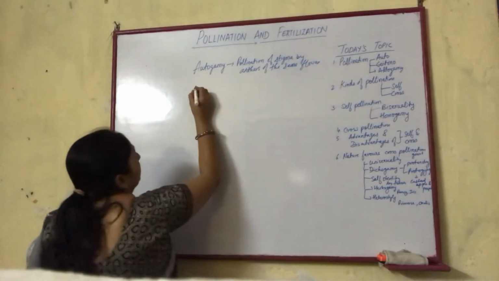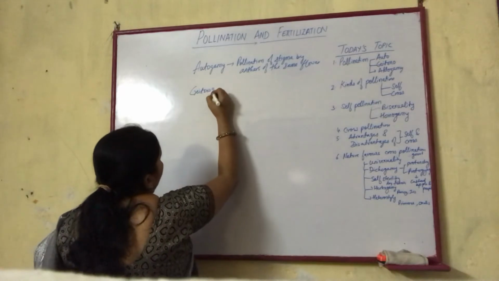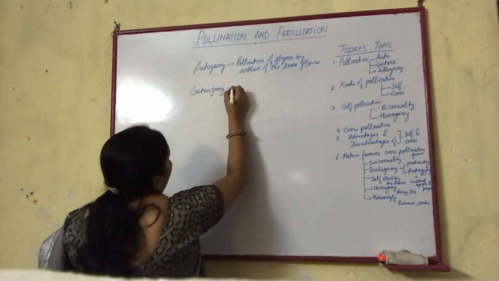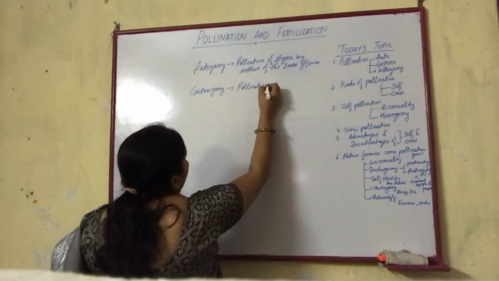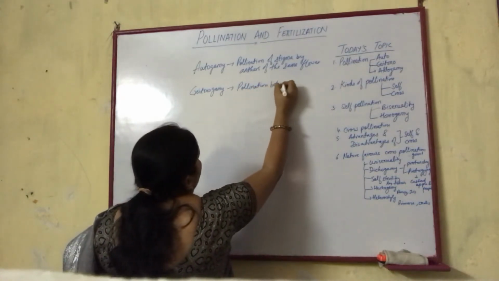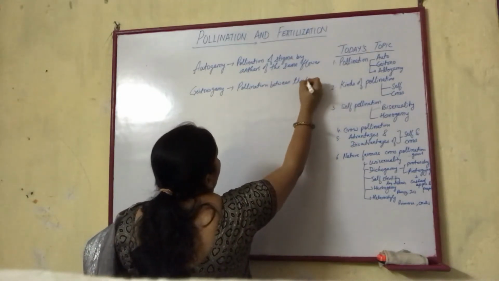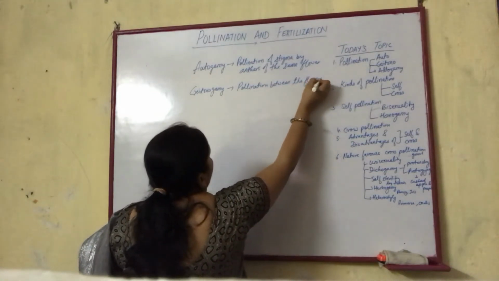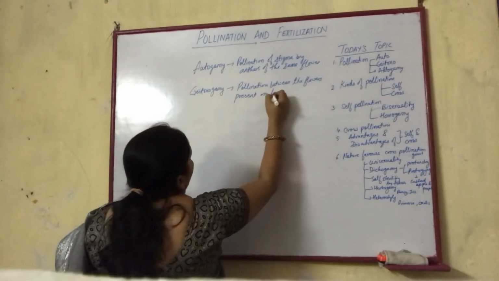Next is geitonogamy, which is pollination between the flowers, that is from anther to stigma, between the flowers present on the same plant.